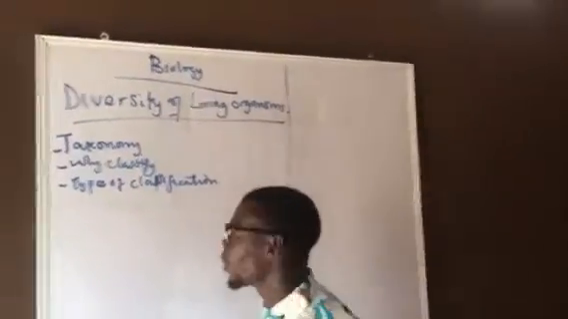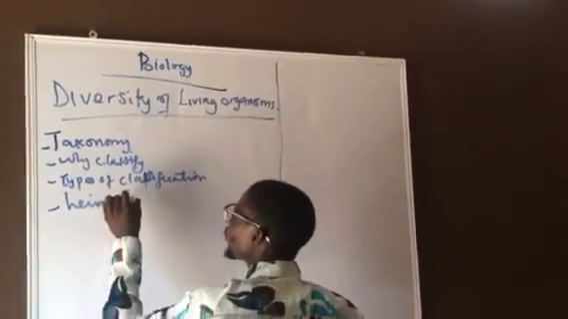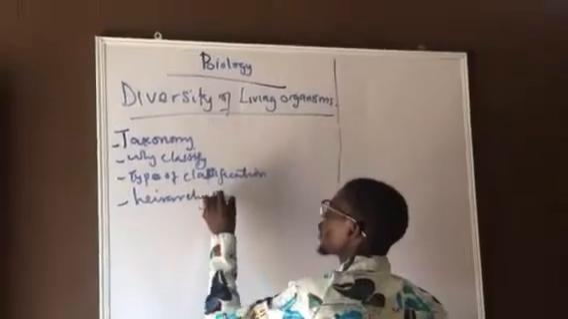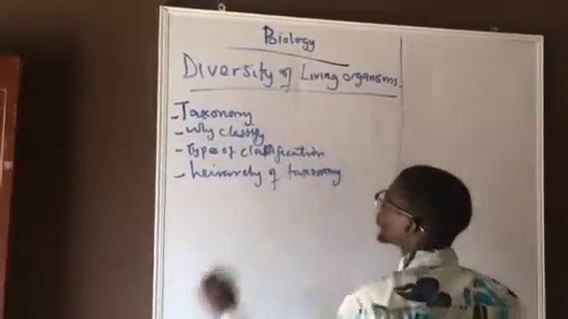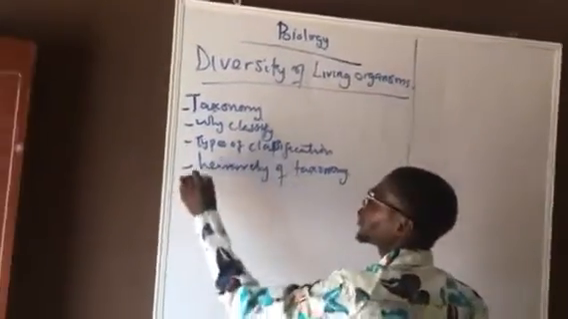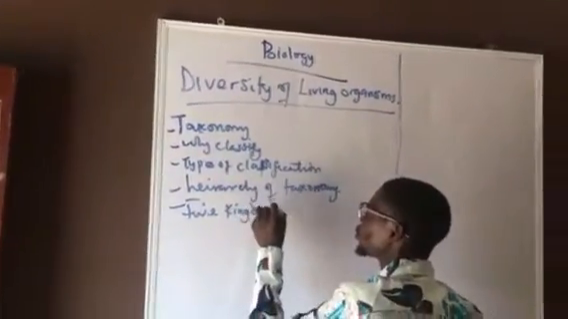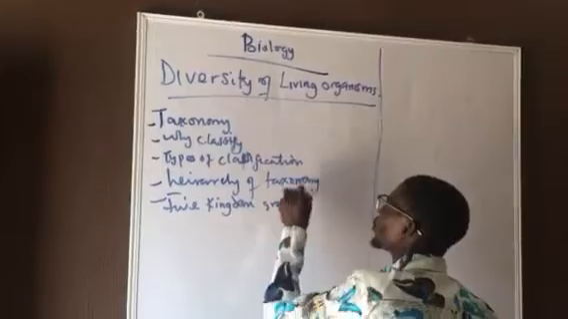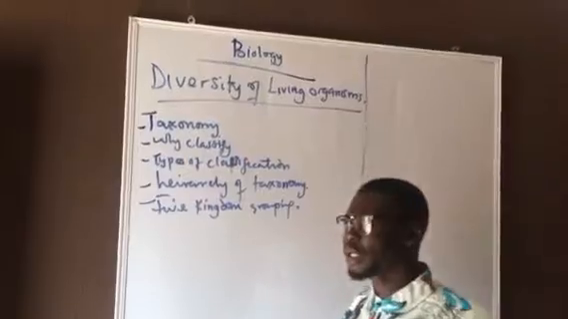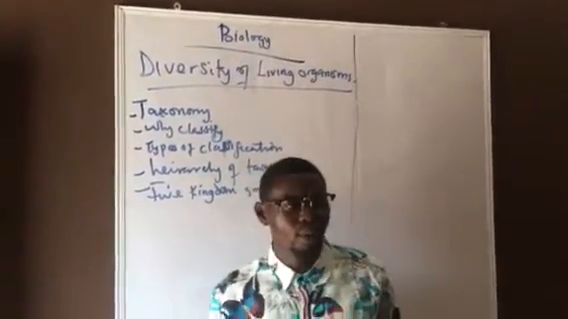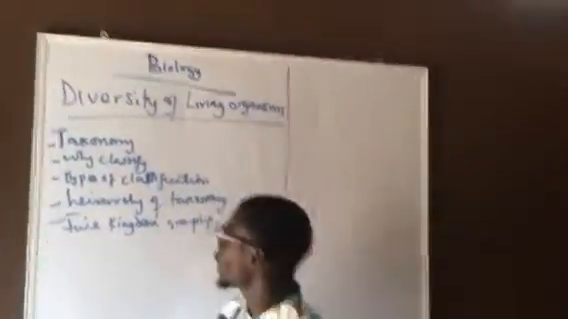Under this, we are also going to talk about the hierarchy of taxonomy, or taxonomic hierarchy. We are going to talk about the five kingdom grouping. So when we talk about this, we are going to understand the various groups of living organisms that we have. So I want to start with taxonomy.